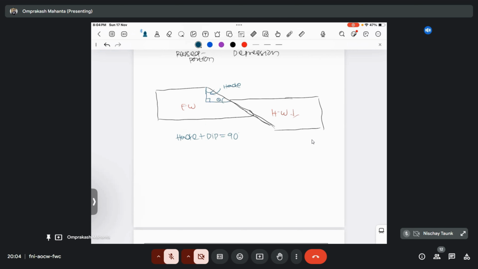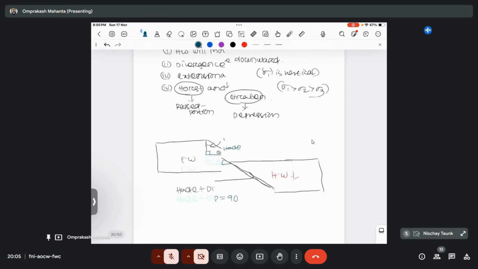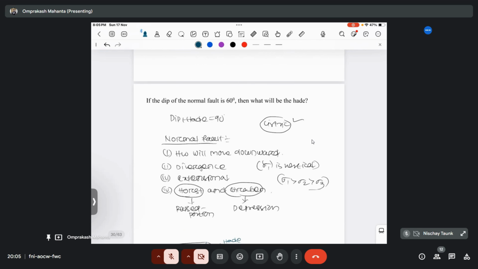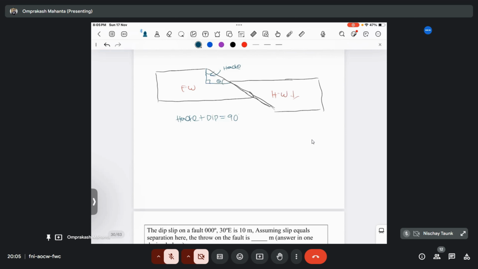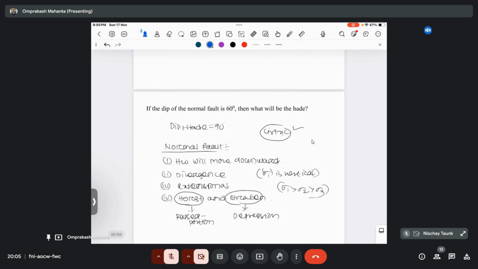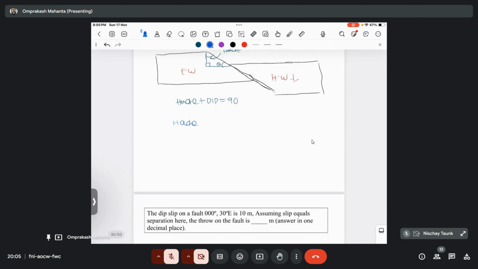So if one angle is given, you subtract it from 90 degrees to get the other angle. Here the dip of the normal fault is given as 60 degrees, then what will be the rake here? That will be 30 degrees. So rake is 30 degrees. Yeah, 90 minus 60 will be 30 degrees, right?